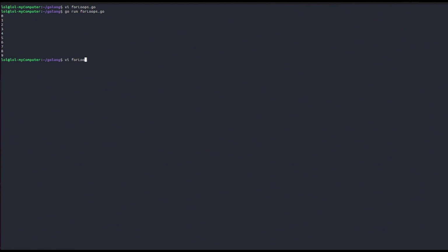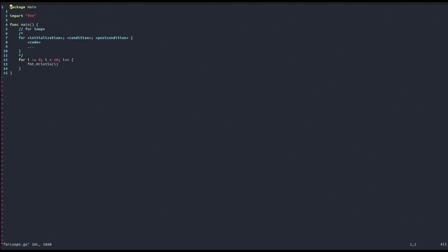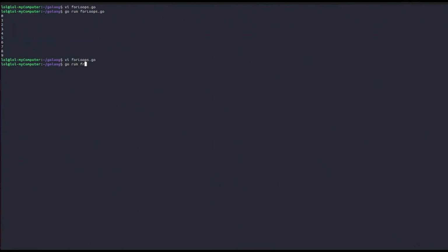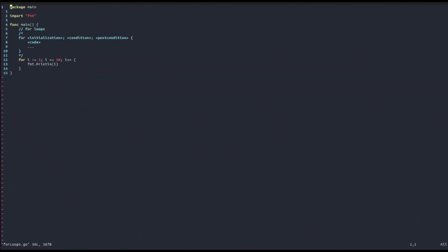Actually, if you want to include 10, because in the original problem that we had we wanted 10 inside as well, we will put 1 here instead of 0, and let's see what we get. 1 up to 10, as you can see. And so this is how you use for loops.